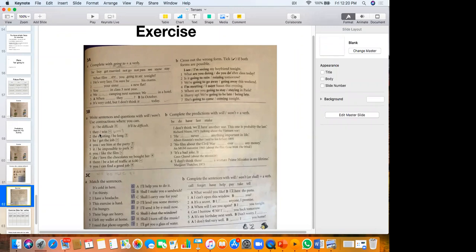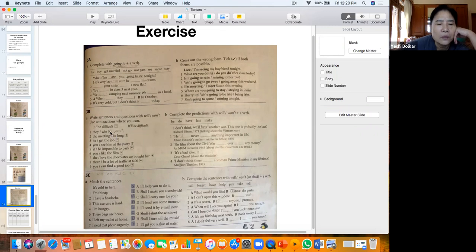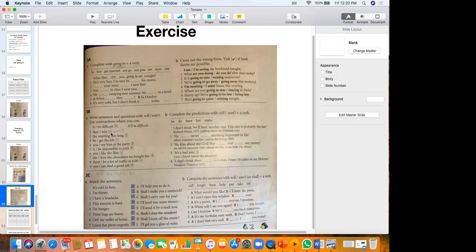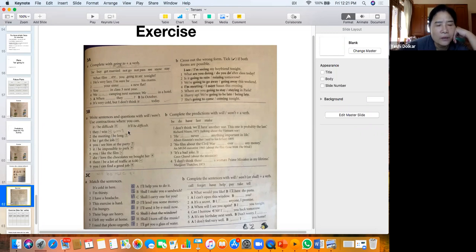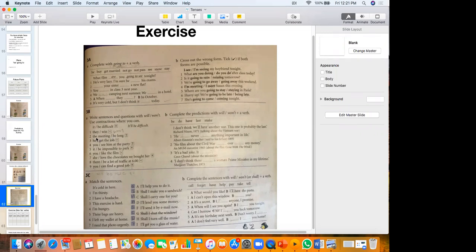Prediction. They promise. They won't. For example, it will be difficult. This is a prediction: they won't win. The negative one: they won't win. All right. They won't win.